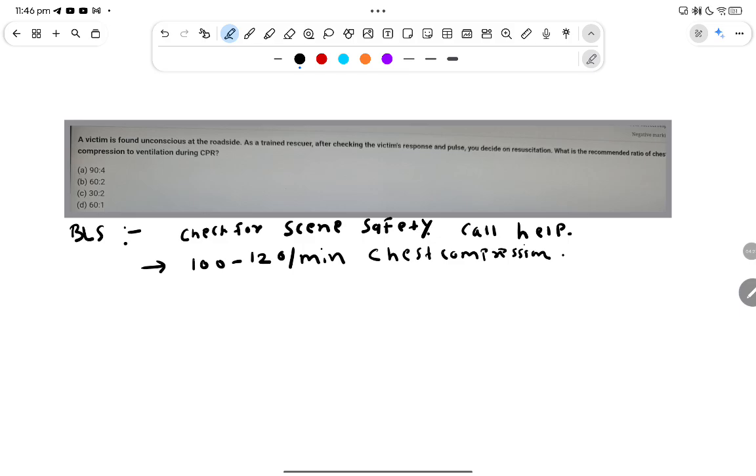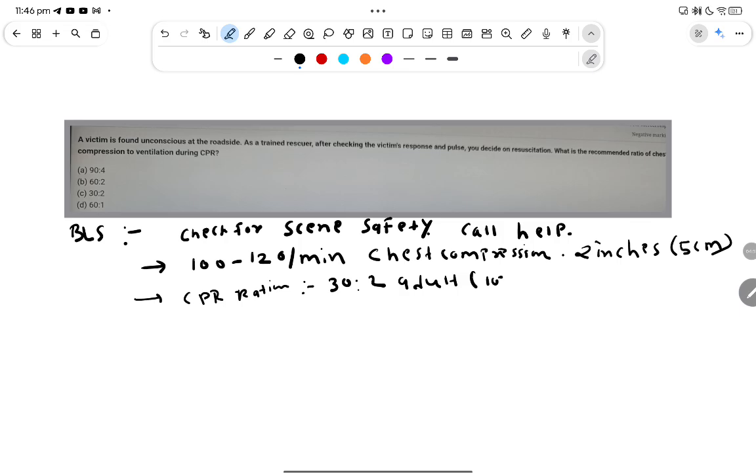The depth of chest compression should be 2 inches, or 5 centimeters. The CPR ratio should be 30:2 for an adult, with one or two rescuers.